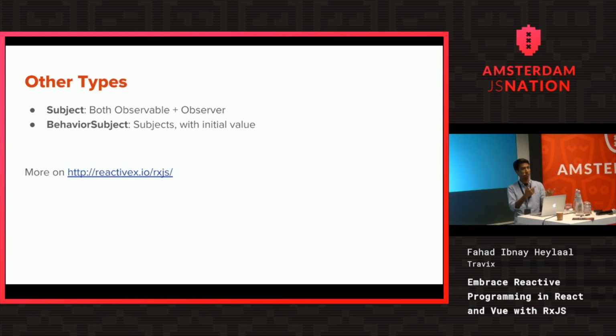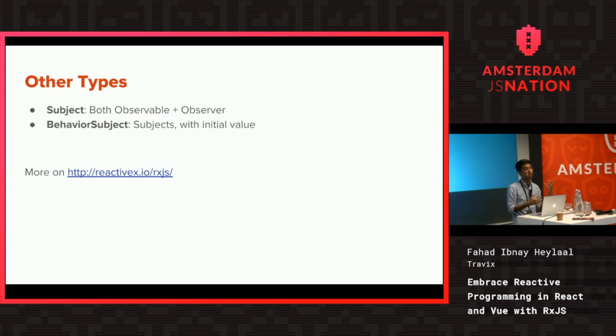And why do you need that? Because, for example, you have this observable here, and you have this button component right here. The button component wants to send some events back to the observable that may emit new values, and those values can be passed as props to your component.